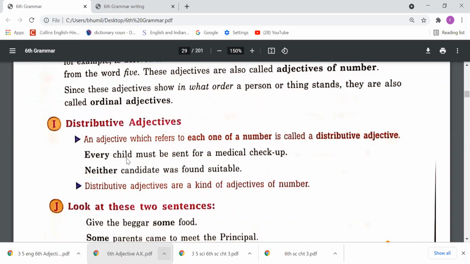Every child must be sent for a medical checkup. Suppose there is a group of children, and we want to indicate each one of that group. So we say every child must be sent for medical checkup. Neither candidate was found suitable. Distributive adjectives are a kind of adjective of number. Basically, it's a kind of number, but there is a separate group, so we call them distributive adjectives.